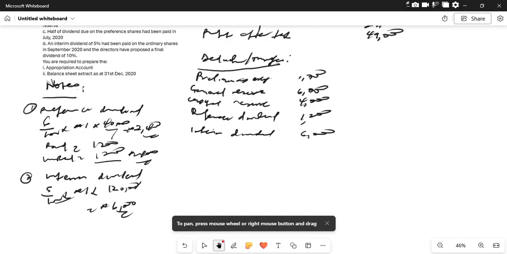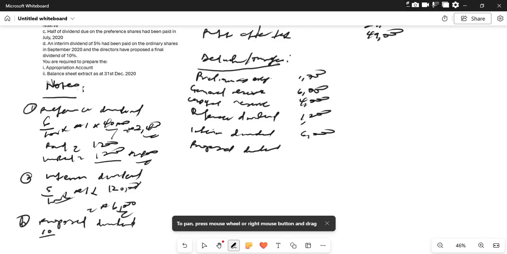The next one is, the directors have proposed a final dividend of 10% on the ordinary shares. So number three, proposed dividend.